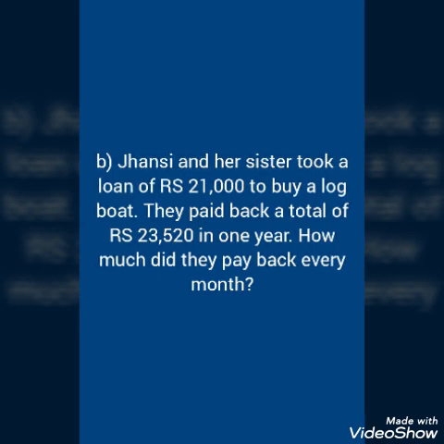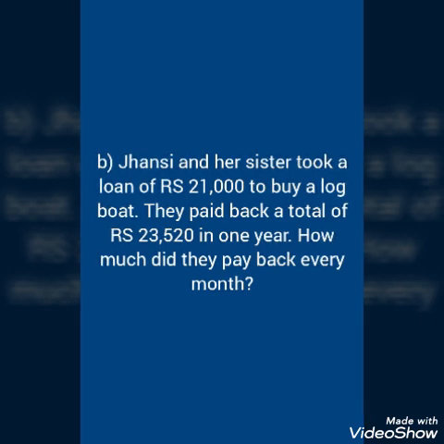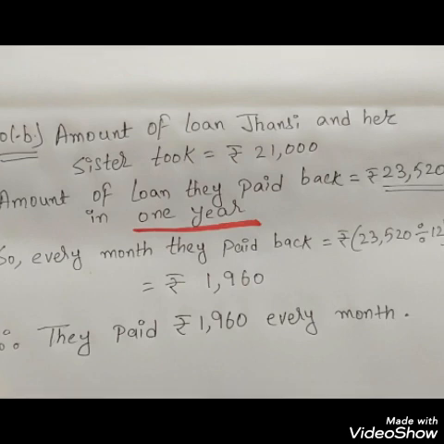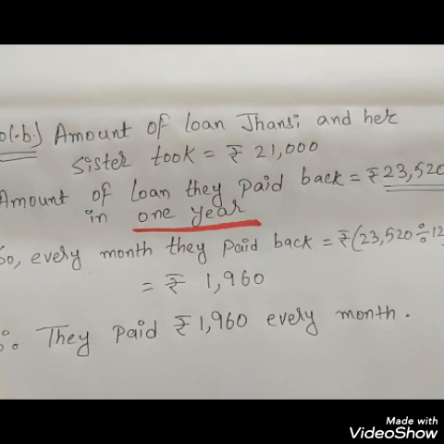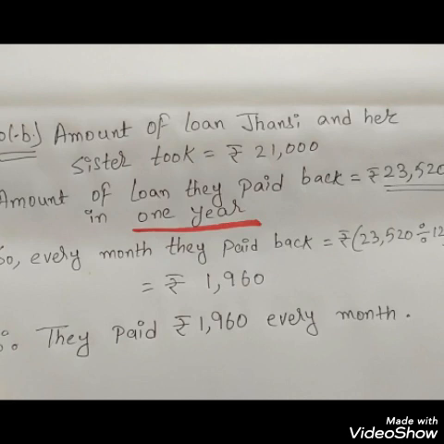After 1 year they have paid back 23,520, so we have to take out the amount they have paid each and every month, that is with interest. Come to the solution. Amount of loan Jhansi and her sister took is 21,000. Amount they paid back is 23,520. These two lines you have got from the question itself.